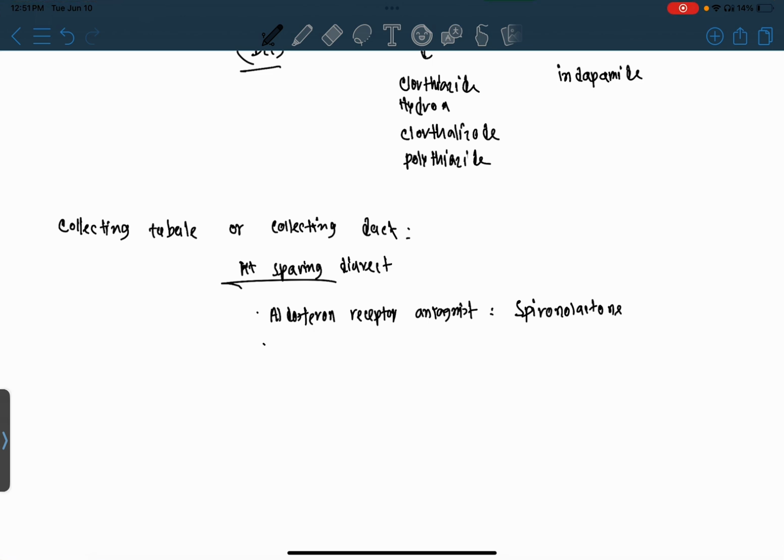And next is sodium channel blocker, which blocks the sodium channel. You can remember only one name here, which is amiloride.